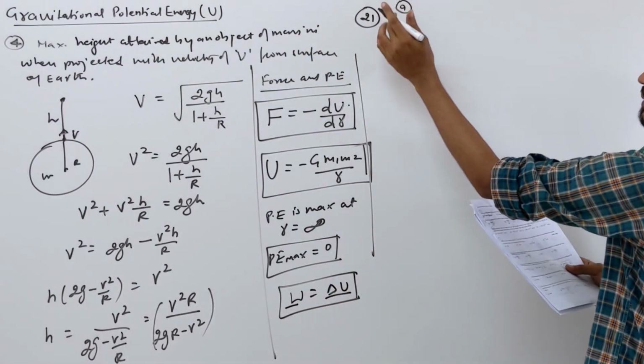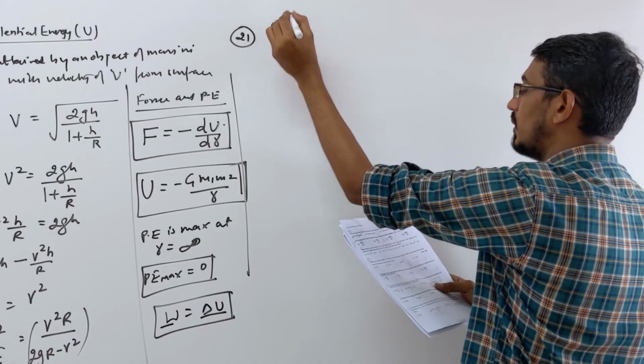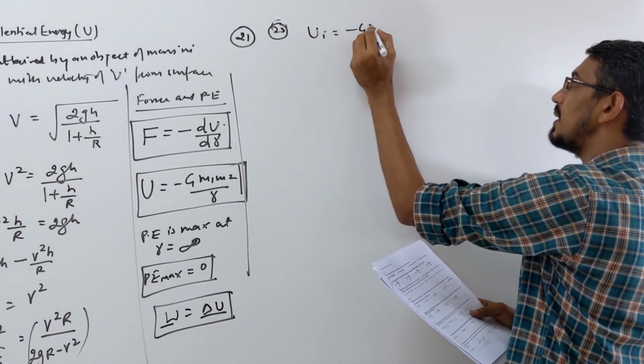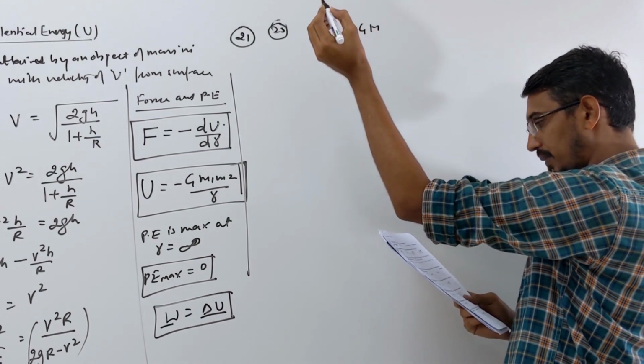So look at the 23rd problem we are doing. Potential initial is what? Let's calculate. Initial potential is minus GM, values are given.